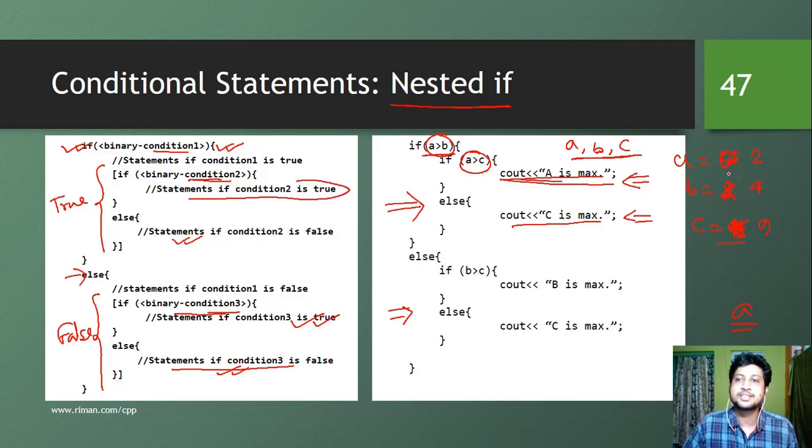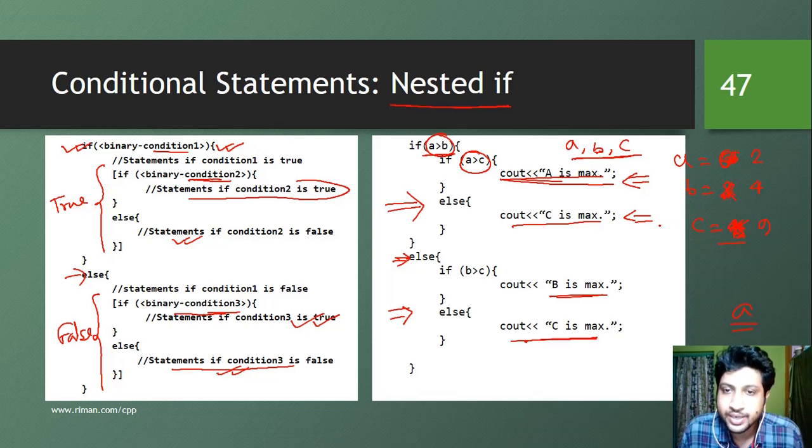So if we have a situation like this, then what will happen? A greater than B is false. So then we directly move into here. So these statements are going to be ignored. So now we are going to check if B is greater than C. If B is greater than C, then we can say that B is the max. If that is not true, if this is false, then we can say C is max.